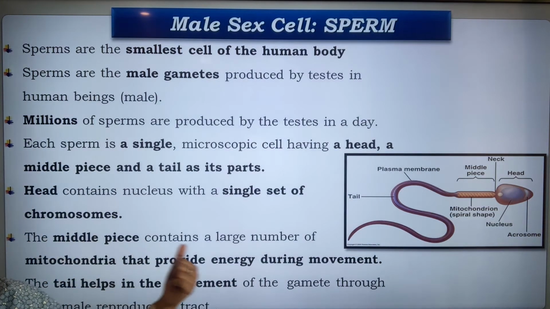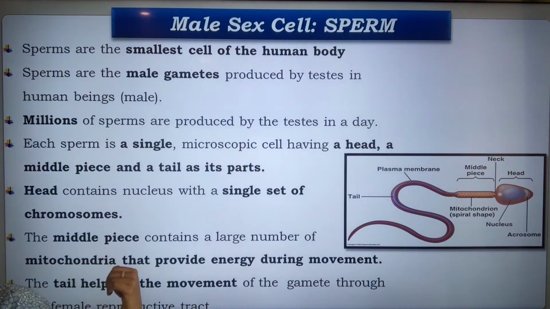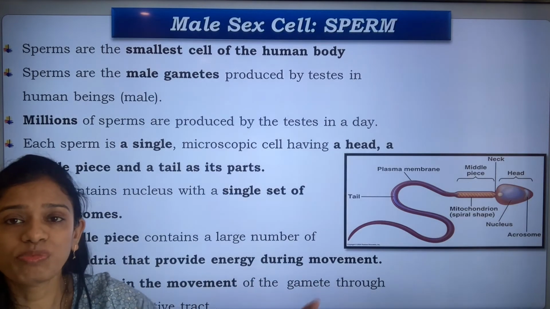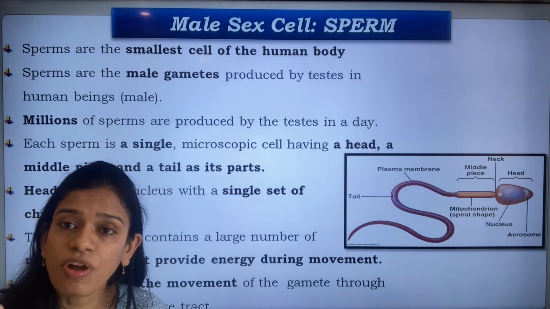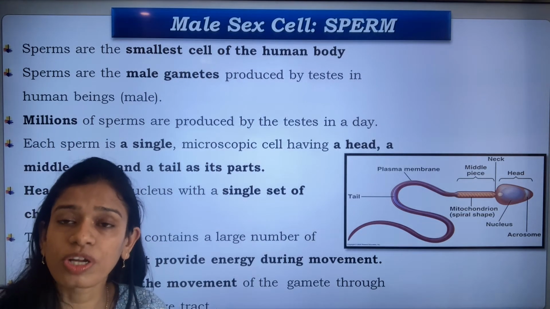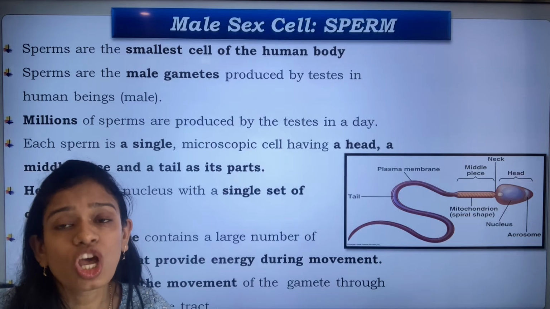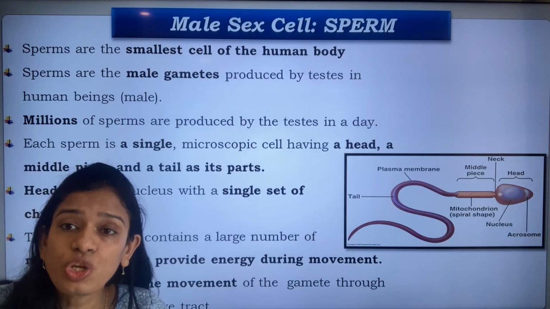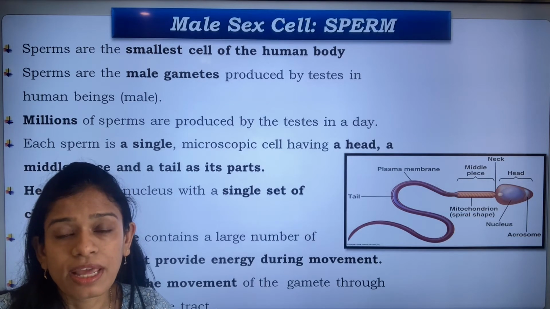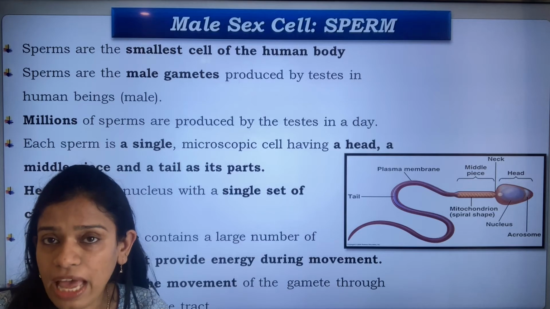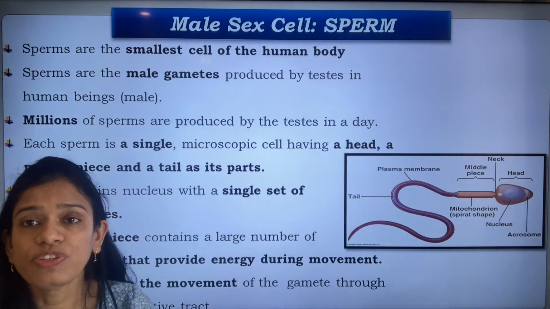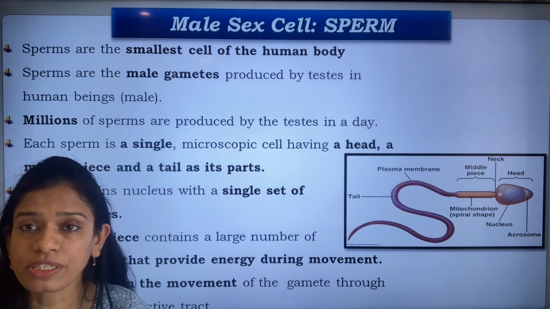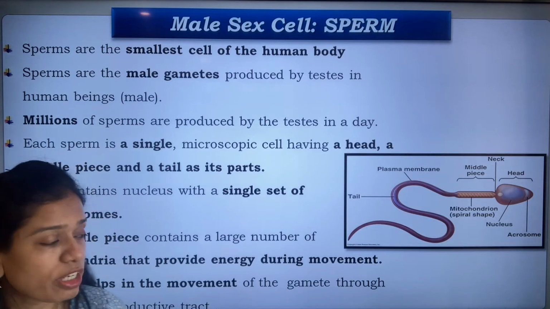The middle piece contains a large number of mitochondria that provide energy during the movement. Now the sperm has to move a long way. From the male body, it travels to the uterus of the female. Because it has a lot of movement, it is provided with the tail, which helps in the movement of the sperm.